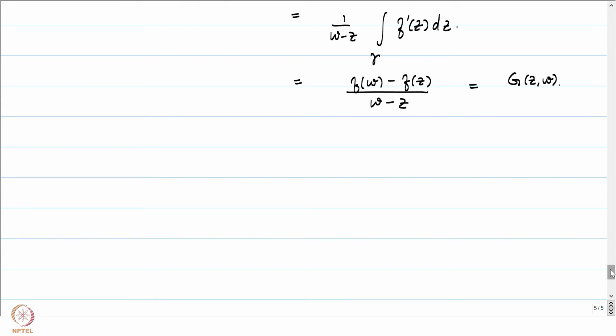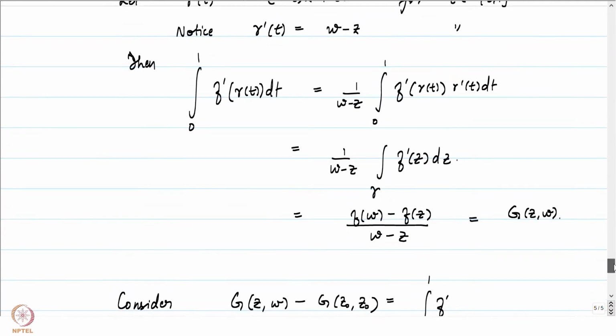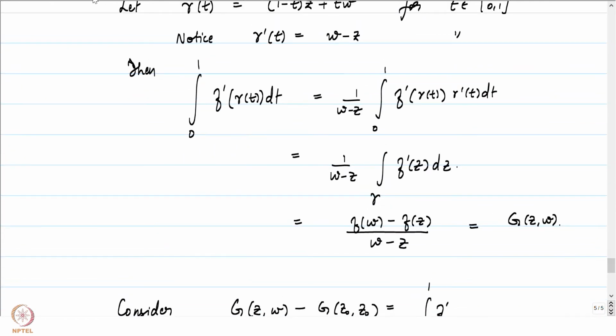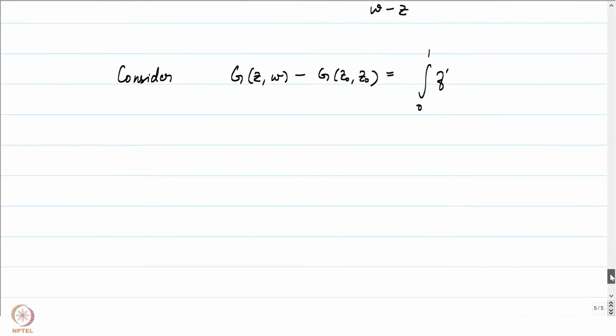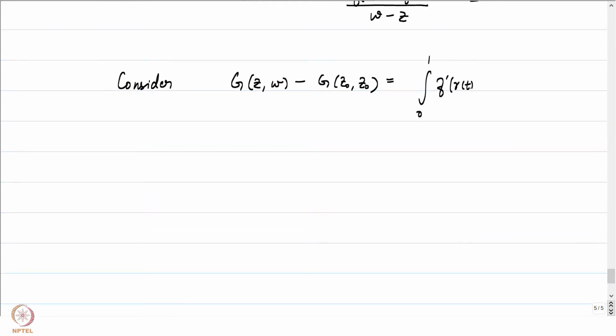Now if we consider G of z comma w minus G of z0 comma z0, this is just equal to the integral from 0 to 1 of f prime of gamma of t dt, which is what we had started off with, and G of z0 comma z0 is just f prime at z0.